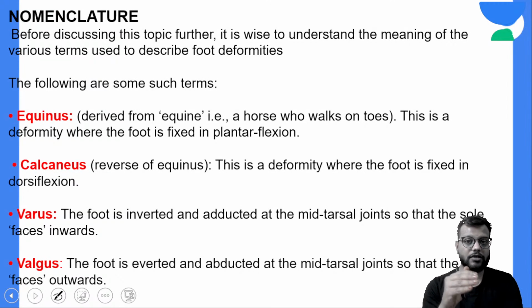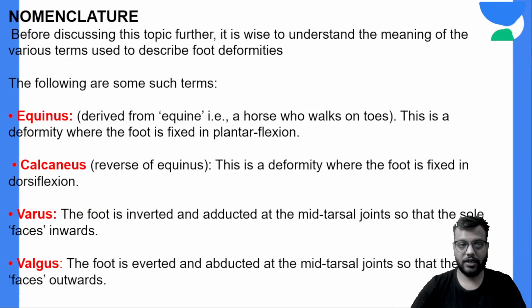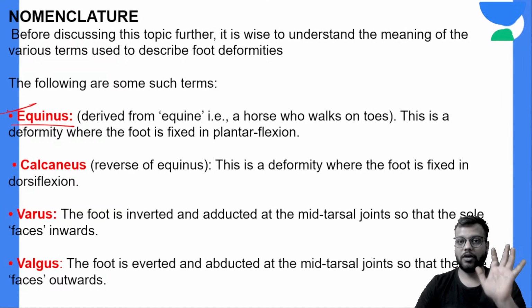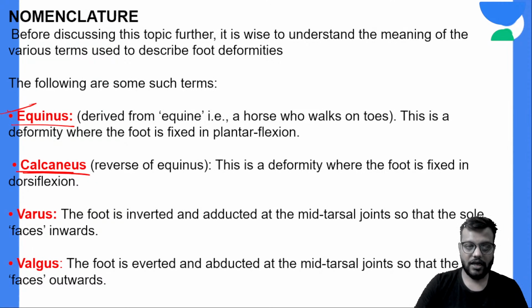So equinus, what is equinus? Equinus means horse. Okay, so horse walks on toes. So a child walking on the toes, it is your equinus deformity, and its opposite is your calcaneus deformity, meaning the child walking on the calcaneum, on the heel, like this. Okay, so this is your calcaneus.